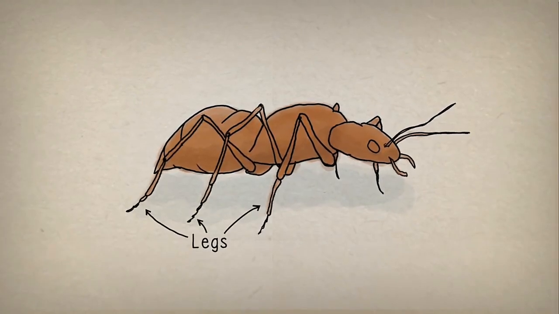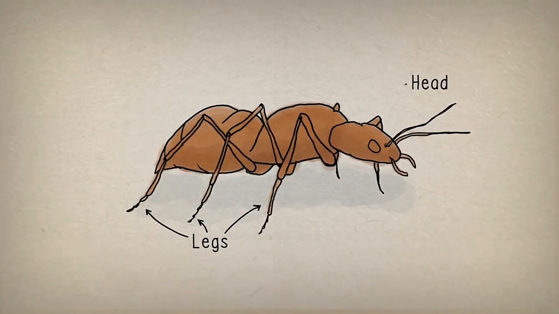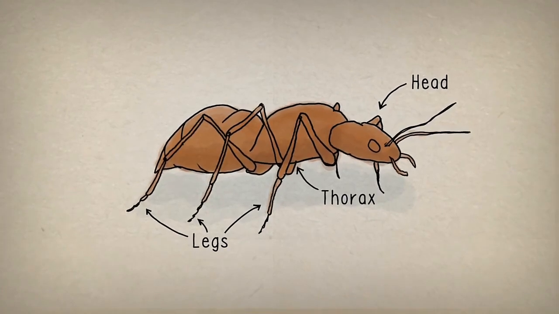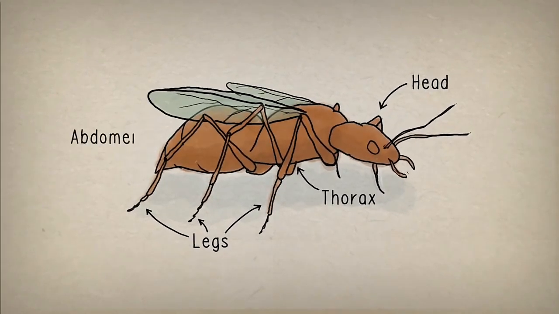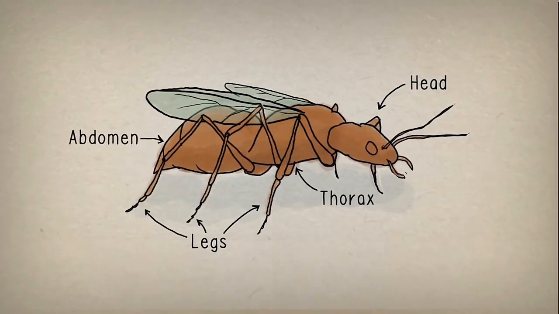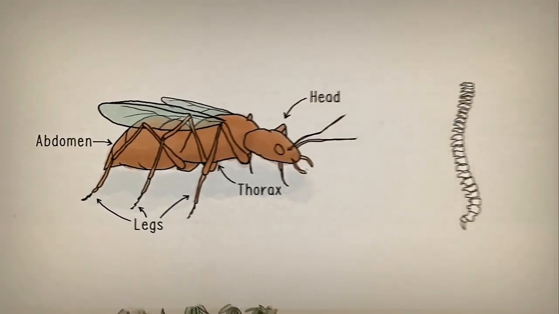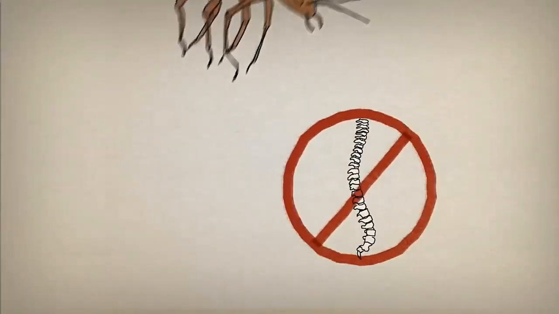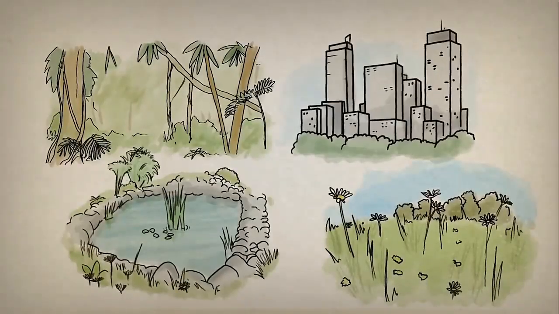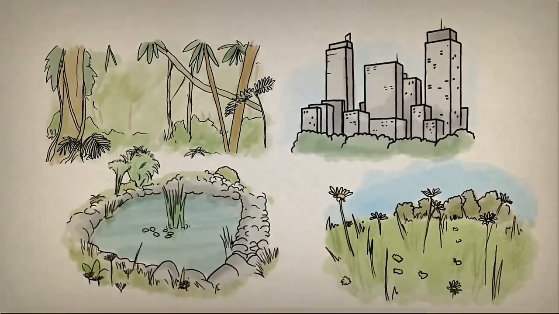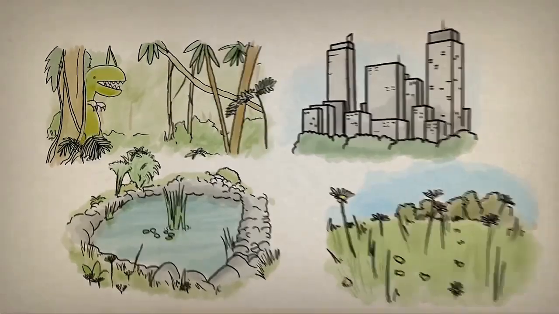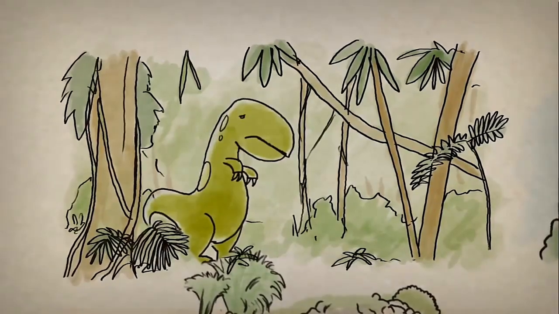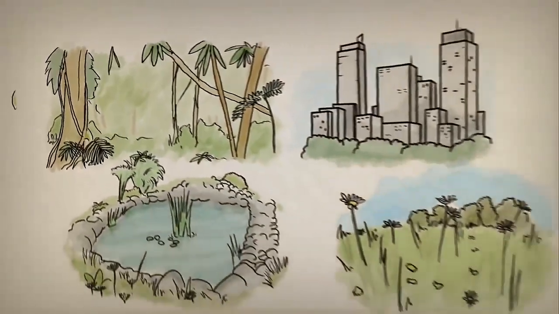Insects have 3 pairs of legs and a body divided into 3 sections: a head with eyes, mouth parts and antennae, a thorax containing muscles where the legs and wings are attached, and an abdomen containing the stomach and breathing tubes. Insects are invertebrates, animals without a backbone. They are the only invertebrate that can fly. The insect body has allowed them to live in most land habitats around the world. Insects have been around since before the dinosaurs and are still here in huge numbers today. They truly are the little things that run the world.